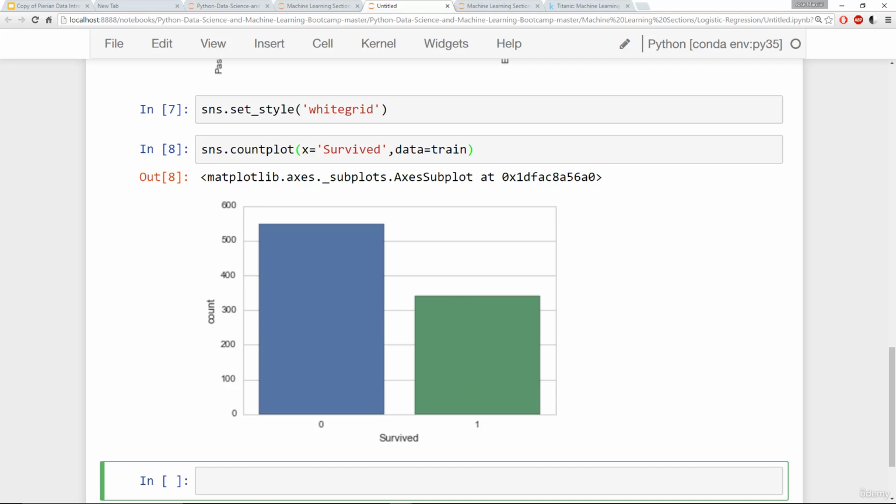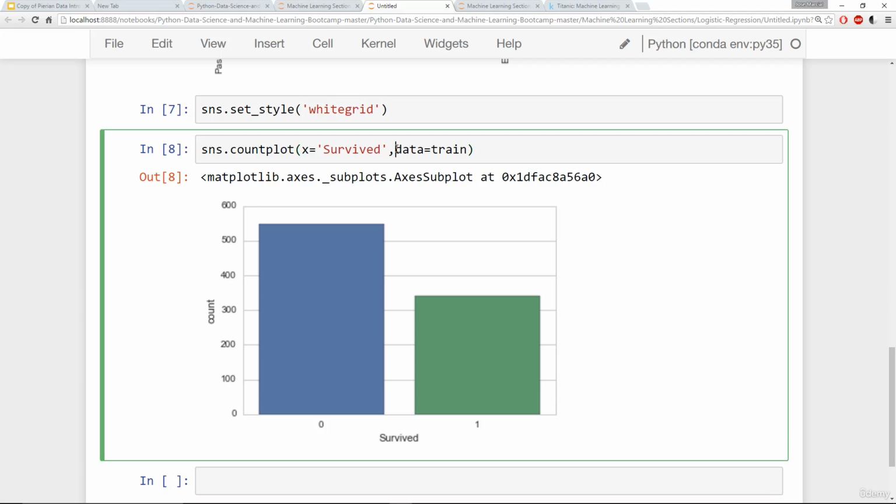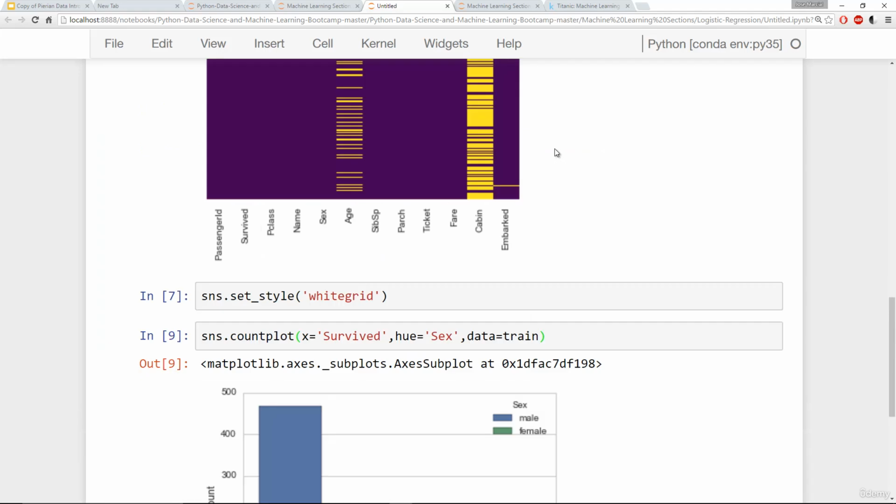So it looks like we have fewer survivors than non-survivors, or deceased. What we're going to do is create another count plot of survival with the hue of sex. I can actually just add this in, so I'm going to say hue is equal to sex, and this is going to add some coloring so we can tell the survival rates by gender.